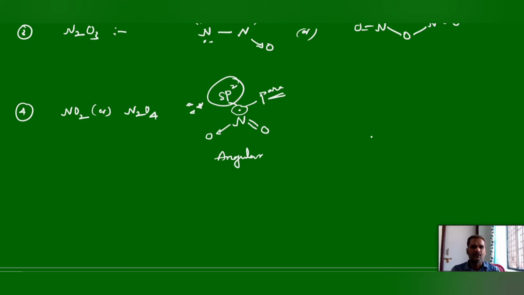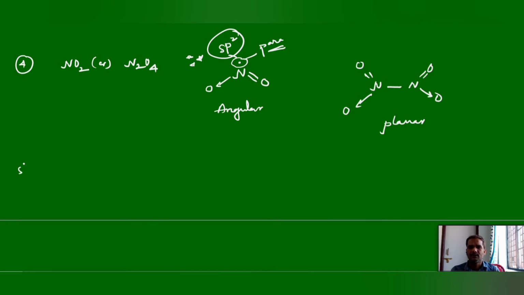Similarly, N2O4. The structure of N2O4: we have a nitrogen-nitrogen bond, and this is a planar structure, and there is no unpaired electron here. That is why it is diamagnetic, and NO2, due to the presence of the single electron, is paramagnetic in nature, angular in shape.